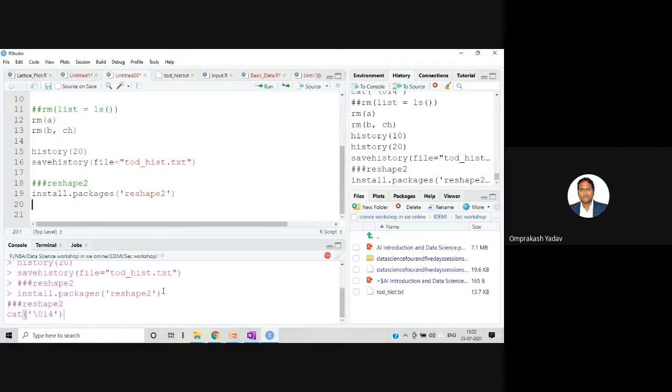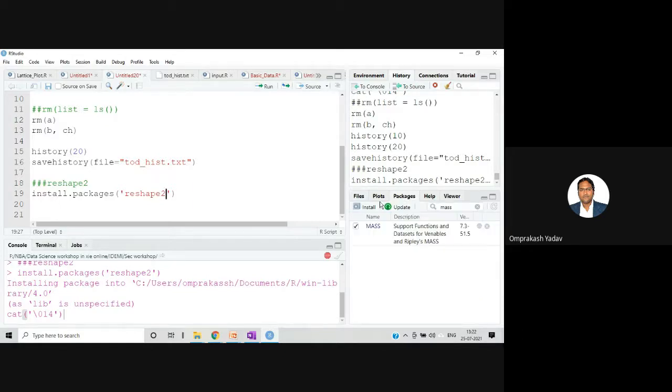Right? And one more option is there. Suppose we have already installed this particular package yesterday, right? So like this, once you start practicing, many packages you might have installed already. If the packages are already installed, no need to install it again. Anytime you require any package, you can click over here in this particular window. You can click on these packages, right?